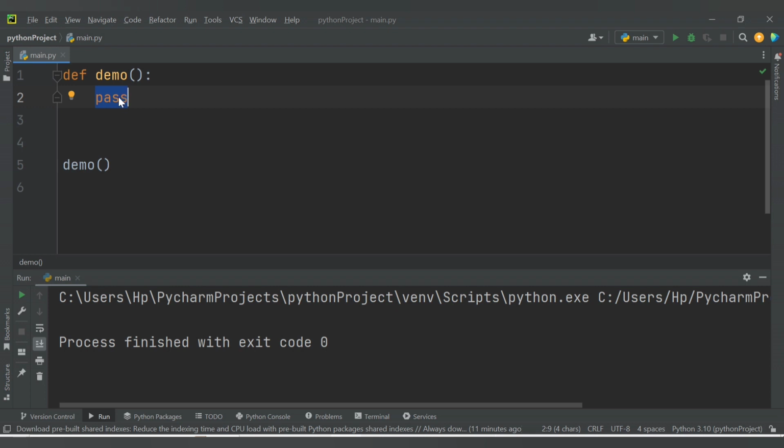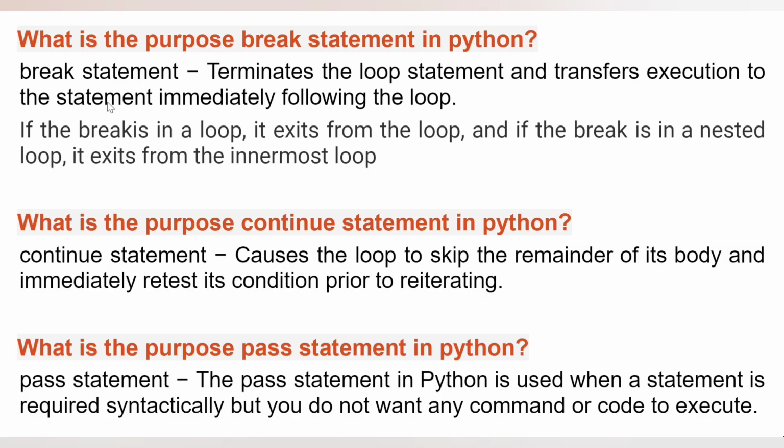You may wonder why we need this type of statement, but when you have a large code and you just want to provide the function definition and don't want its execution, then at that time you can make use of the pass statement. So I hope you have understood all the basic concepts about the break statement, continue statement and pass statement. So that's it in this video.